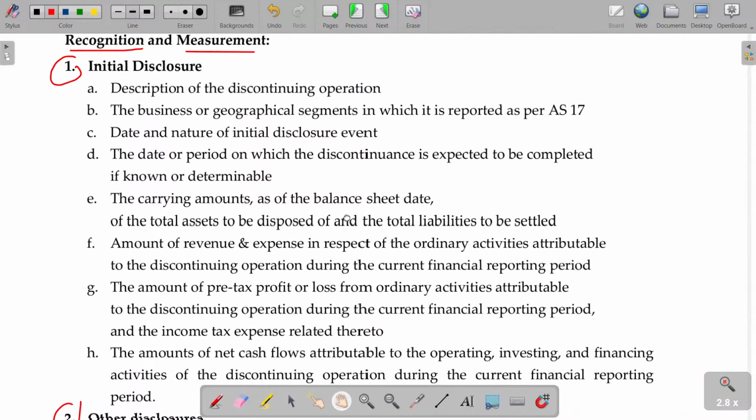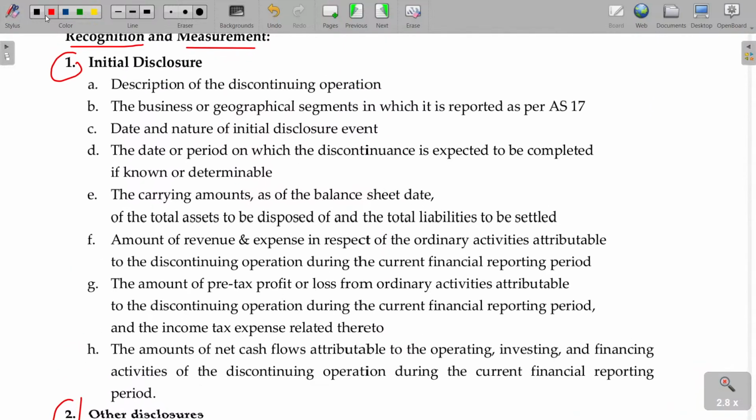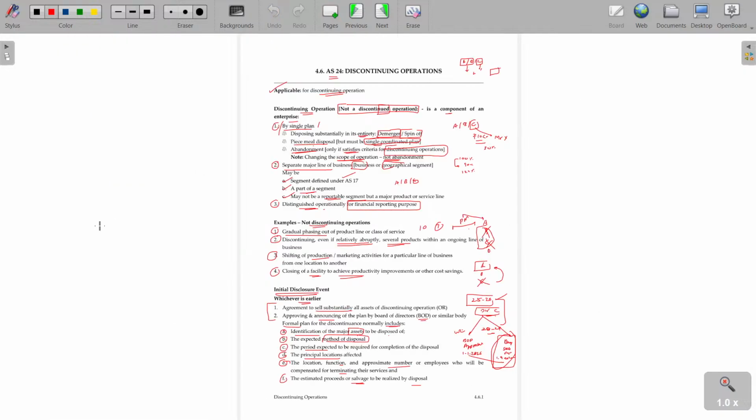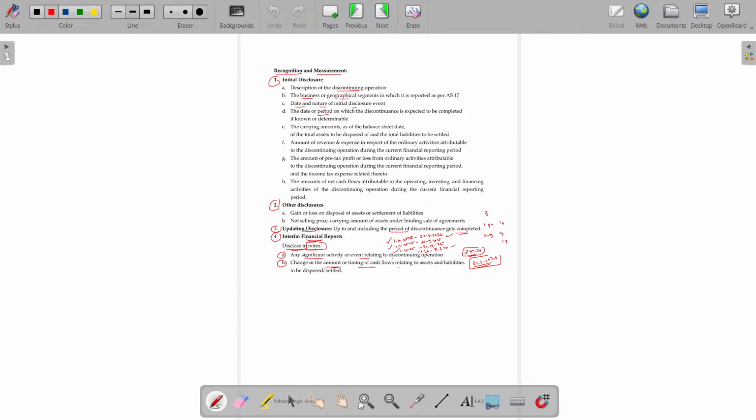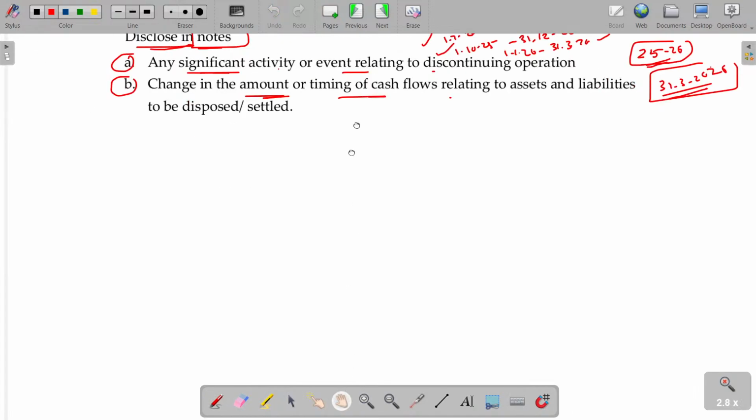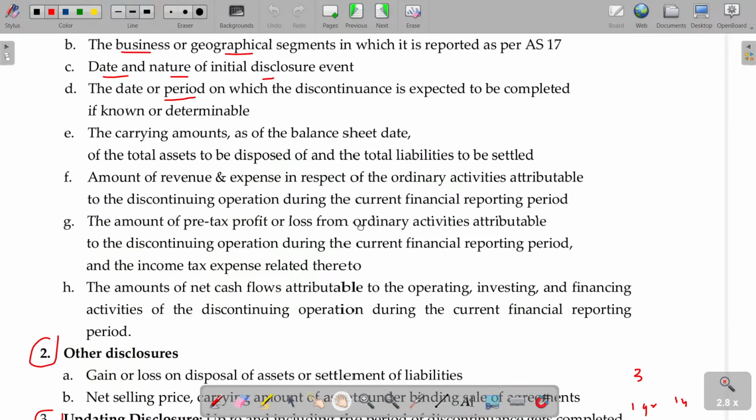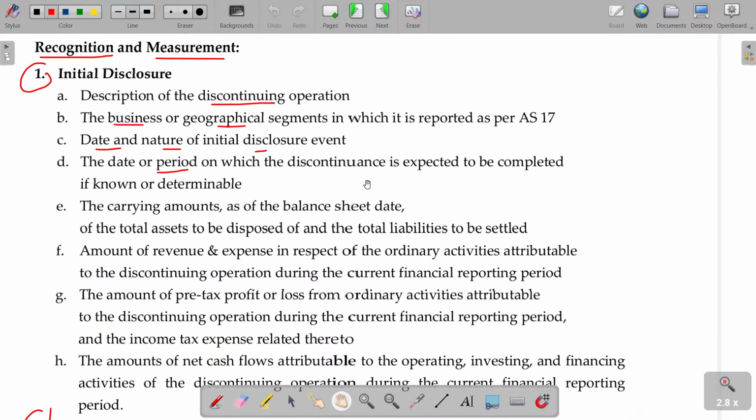Now, what about the disclosure, sir? Already we studied; it is almost repeated. Discontinuing operation, whether it's a business or geographical segment, date and nature of initial disclosure, period. Whichever is earlier, this is the period when you have to disclose these things. Apart from that, you have to value the worth of this particular discontinuing segment. Currently, what is the profit generated by this segment?